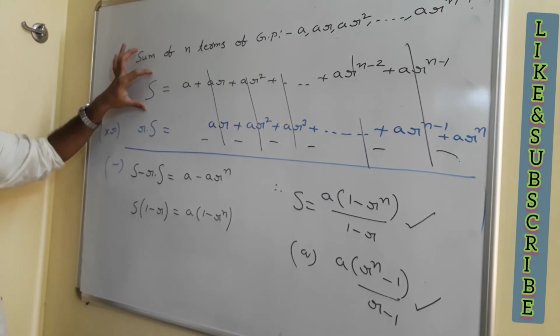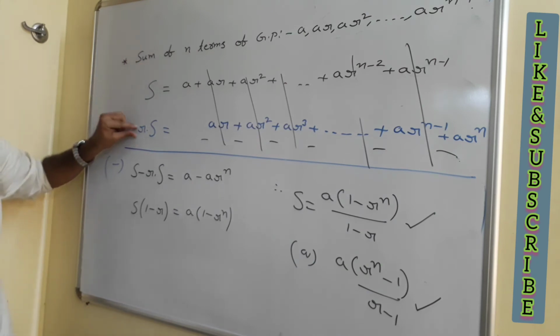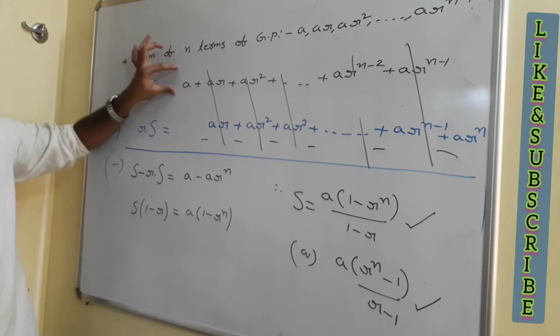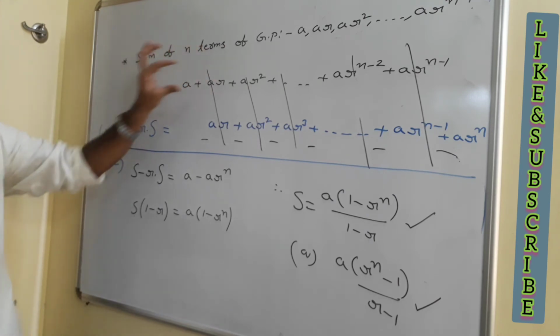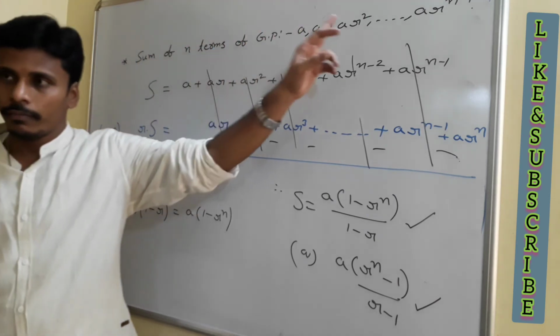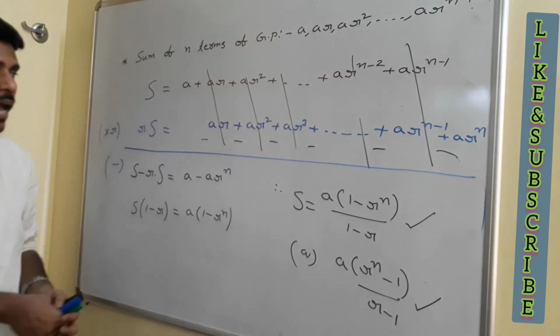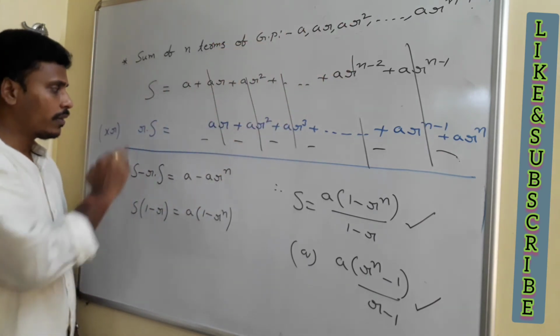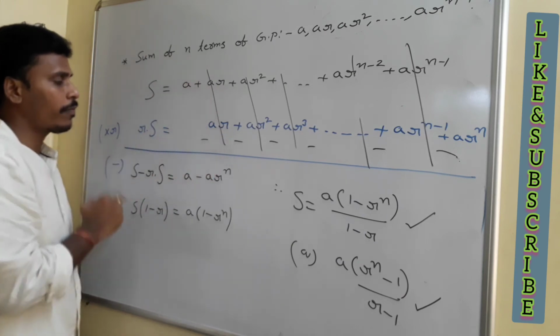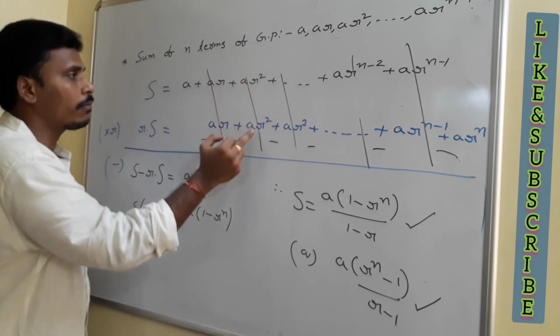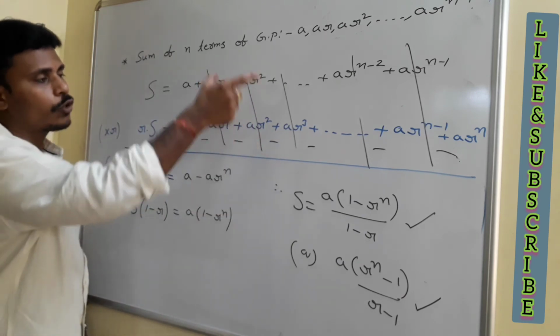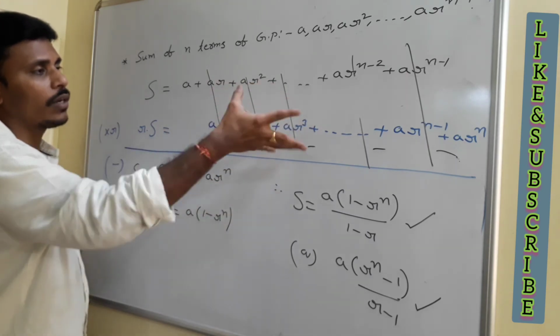So, just multiply this s with r. Then it becomes like rs. And then r into a, r into ar, r into ar square and r into everything. But while writing down, I just moved one position rightward. Then this r into a will become ar, r into ar square will become ar cube, like that. And if you do subtraction, all these terms will get cancelled.